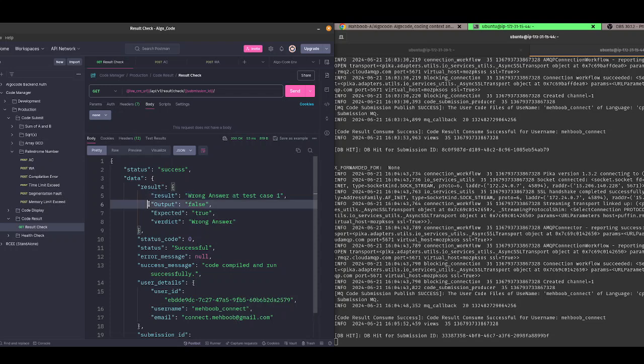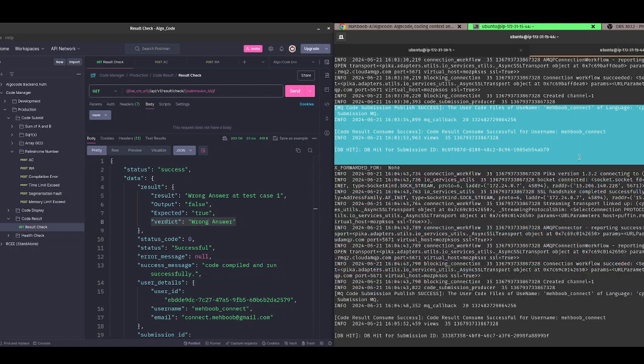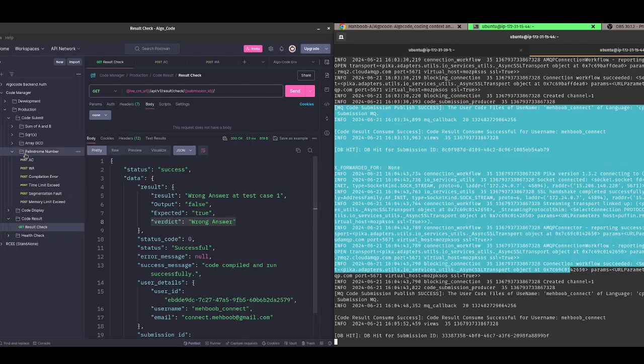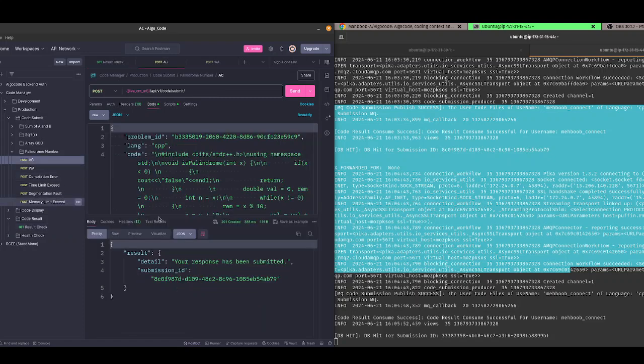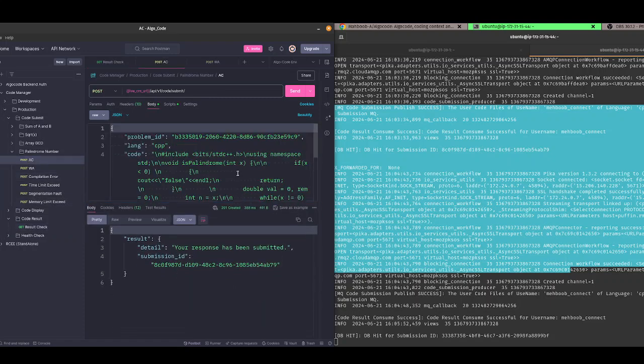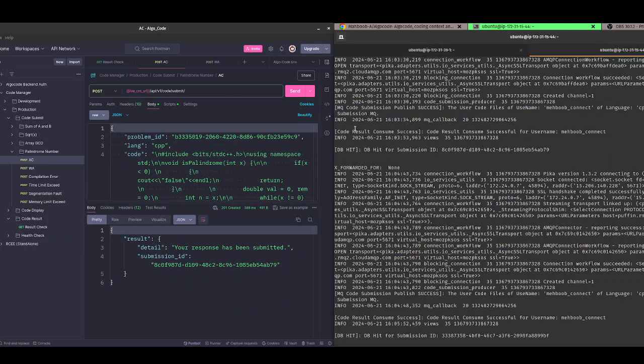So the test case number one is wrong, and it immediately returns the result. Expected was true, but output was false. So it was a wrong answer. So yeah, this is the code manager. Okay, so now let me show you how the rate limiting works.